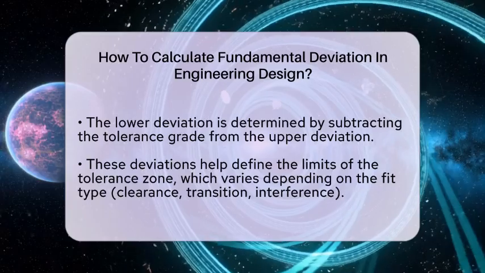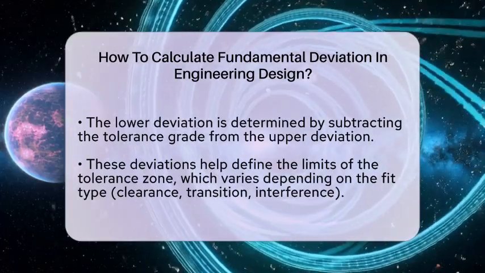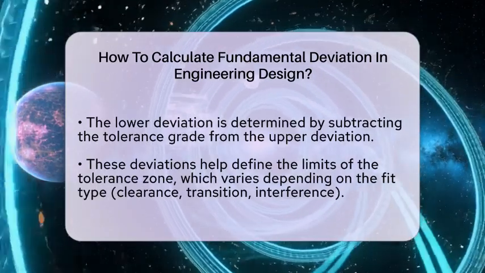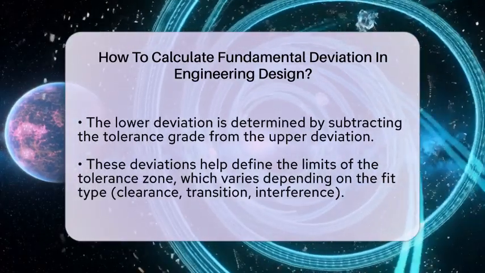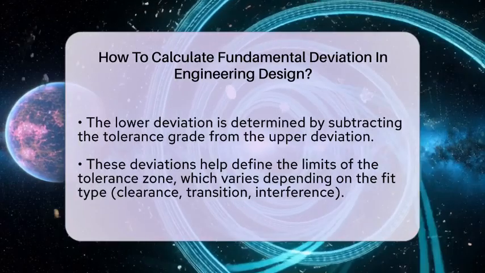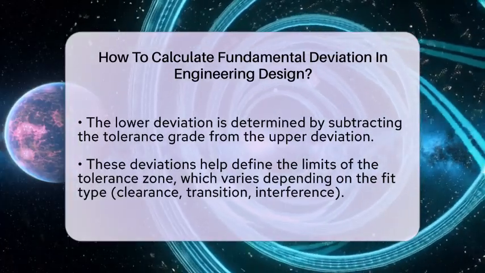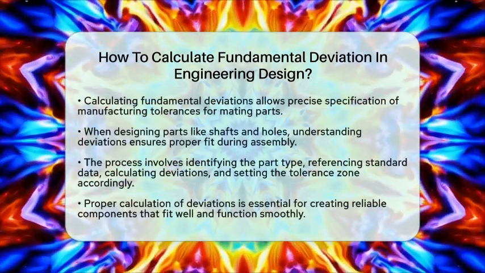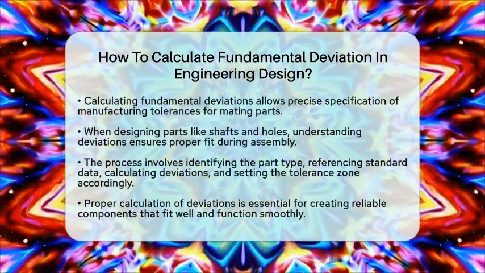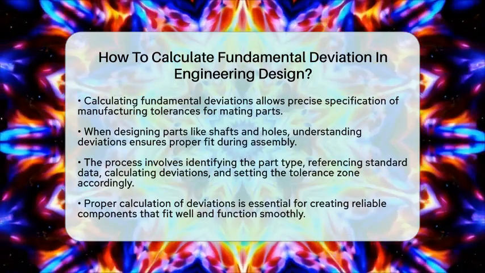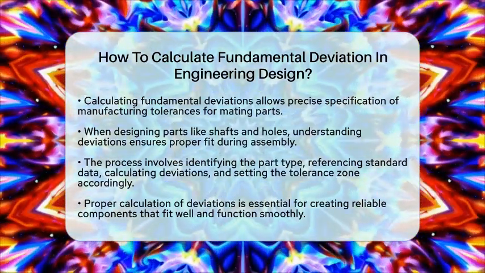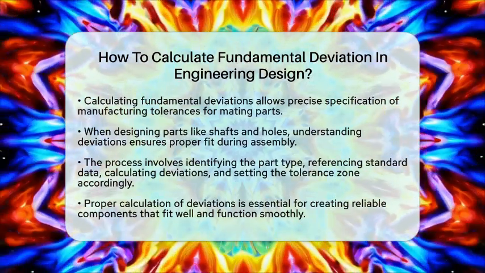In practical terms, calculating the fundamental deviation allows engineers to specify manufacturing tolerances precisely. When designing mating parts like shafts and holes, knowing these deviations ensures they will fit together properly during assembly. For example, if you have a hole with a designation H7 and a shaft with G6, calculating their fundamental deviations and tolerances will tell you if the fit will be loose, tight, or somewhere in between.